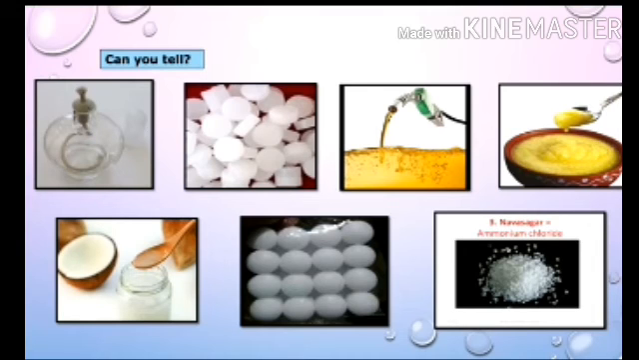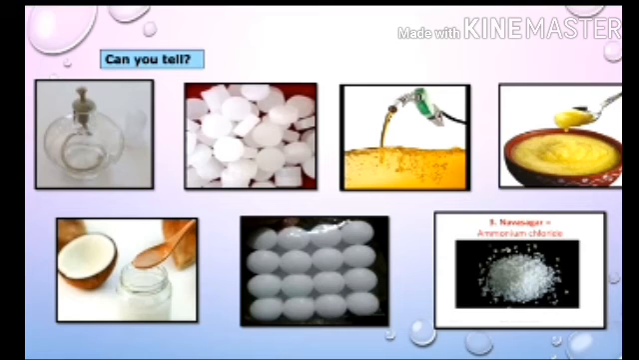Then petrol and spirit, these liquids change into vapor form. Petrol is in liquid form, and spirit is also a liquid. When you open them and they come in contact with air, the liquid converts directly into vapor form. So these are some of the changes.